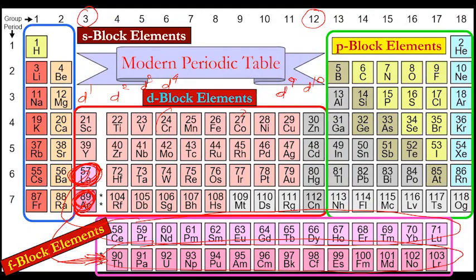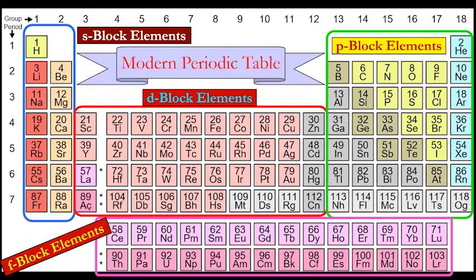Another point which you should remember, and many students have made mistakes earlier: lanthanum and these 14 are in the same cell, 6th period, third group. But lanthanum is a D block element. It is not F block element.